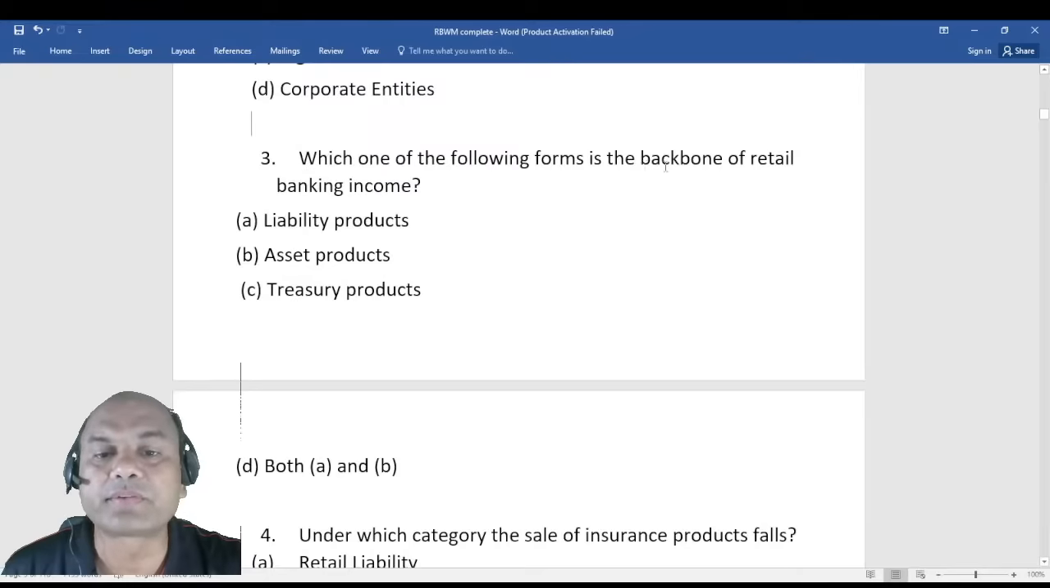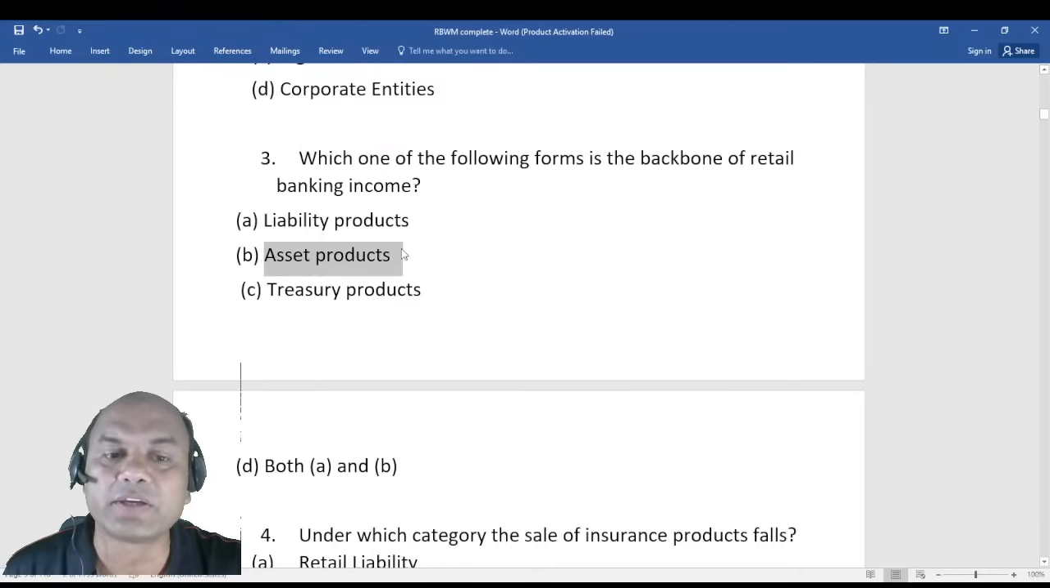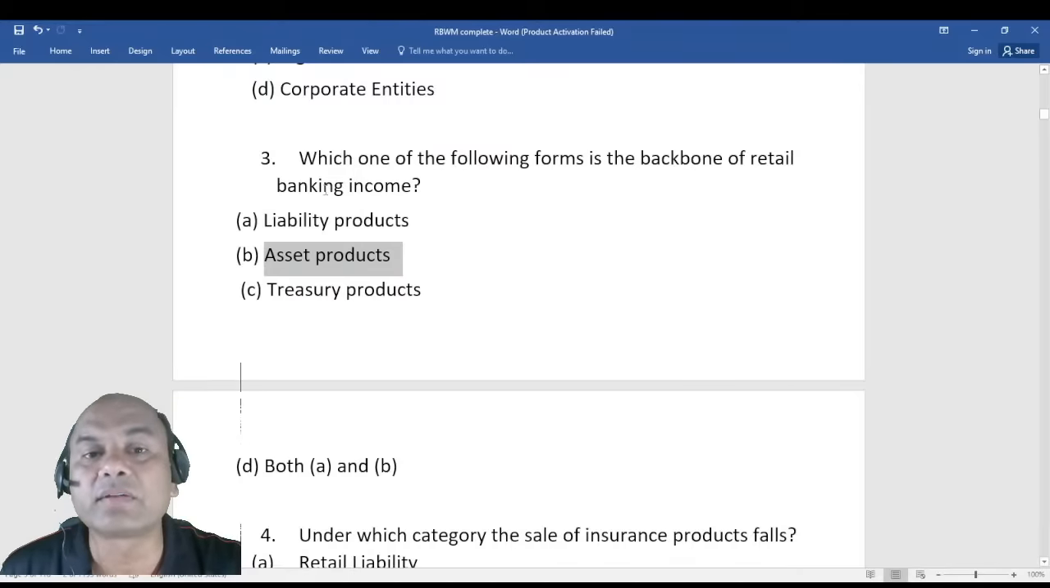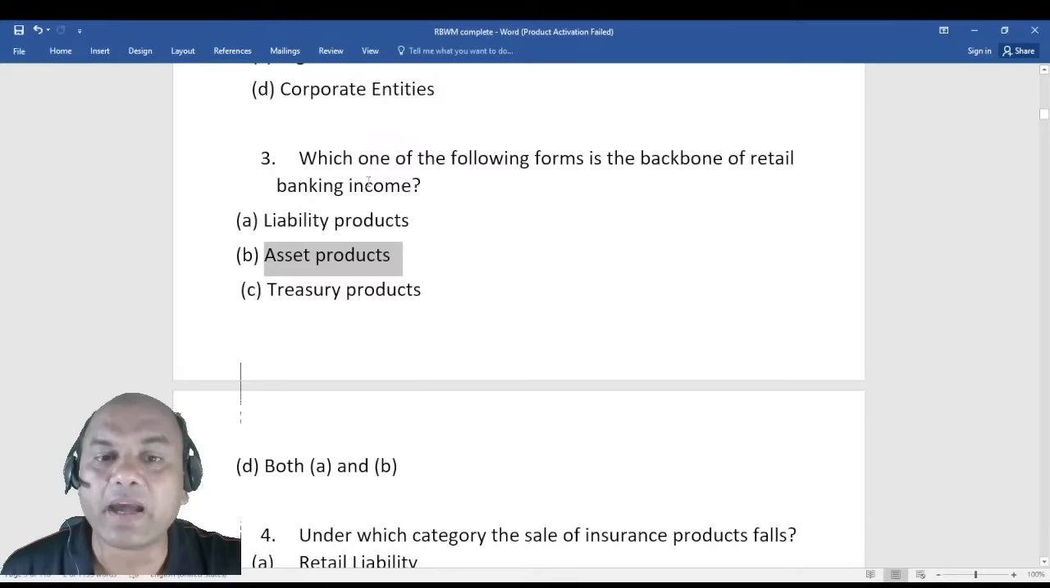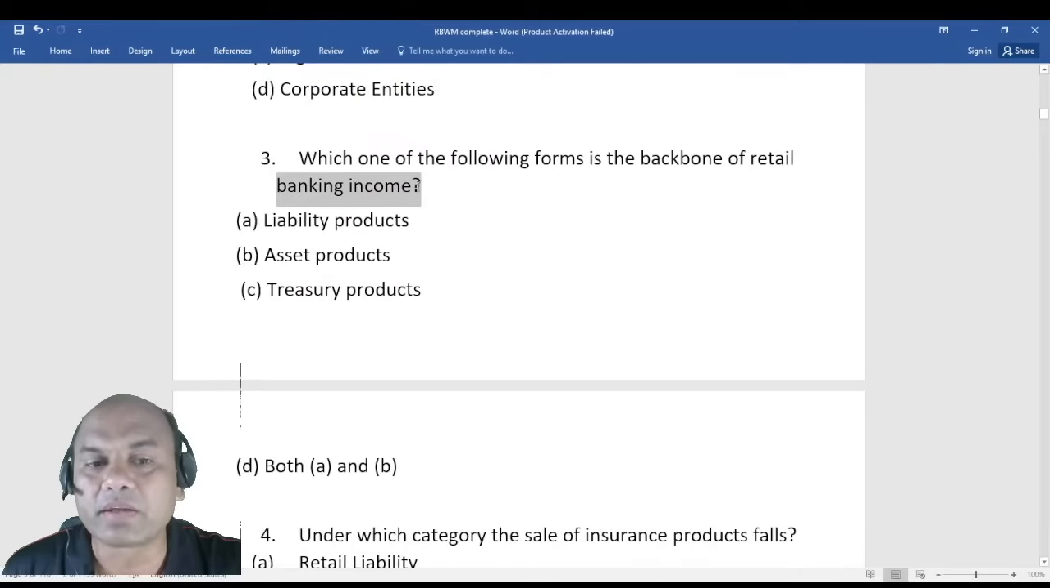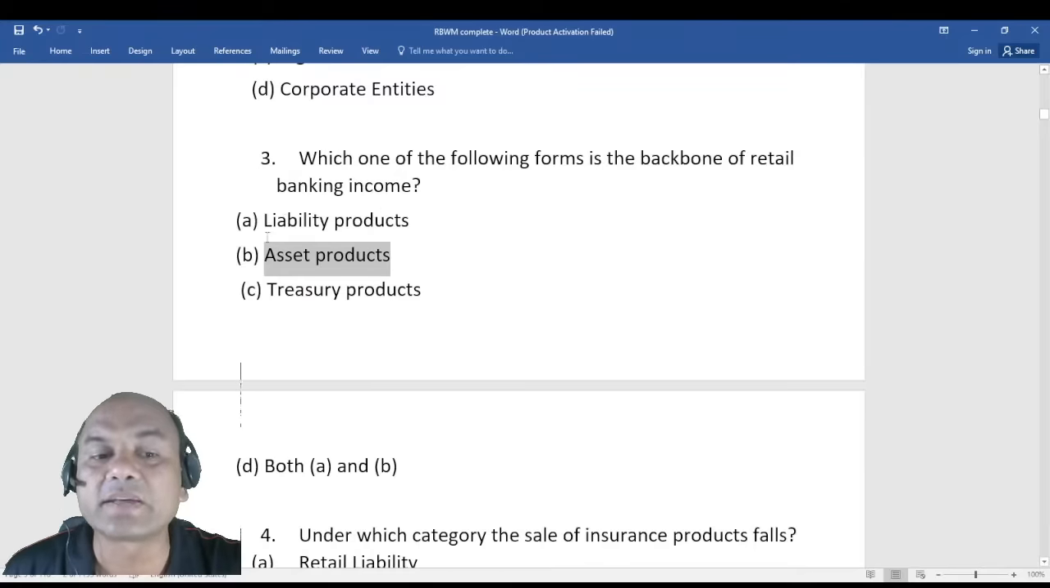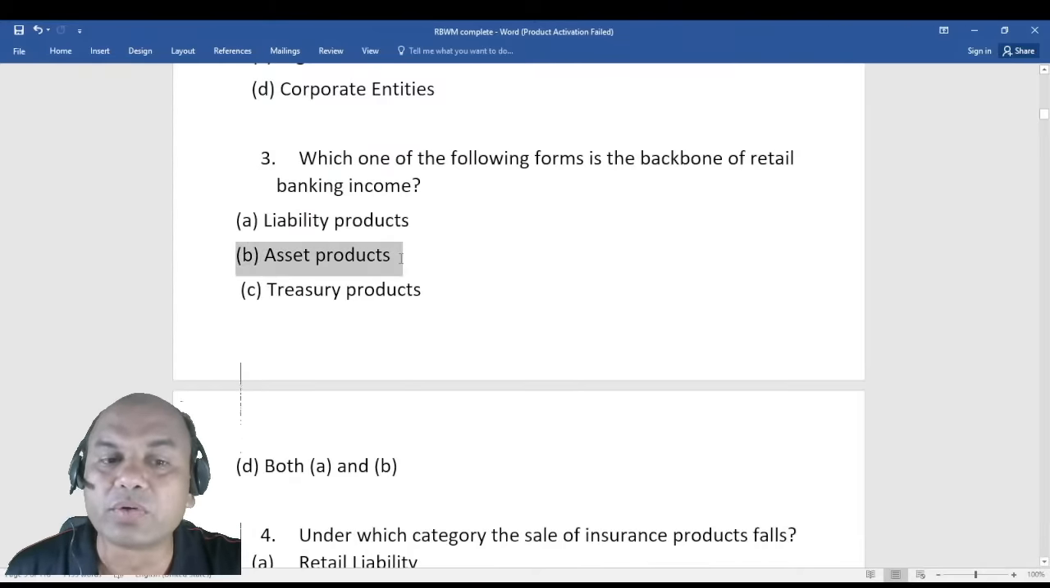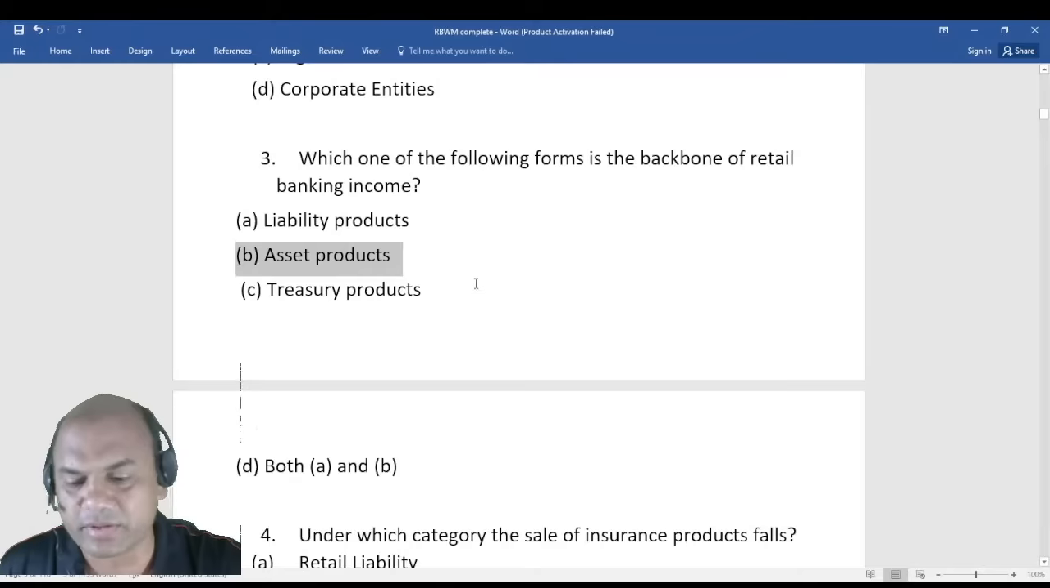Which one of the following forms the backbone of retail banking? So the answer of income, I want income. Income means the answer is B always. Liability is not the income. Liability is where I have to give the interest, and income means money should come in. Money will come in from assets, loans. So the third answer is B, not A. Remember this. Treasury is a part of corporate, so treasury won't come under this. So the answer is only B, asset products.